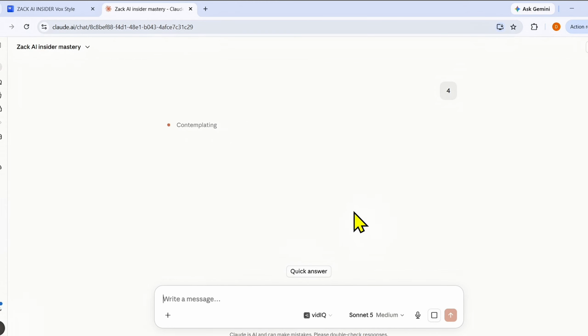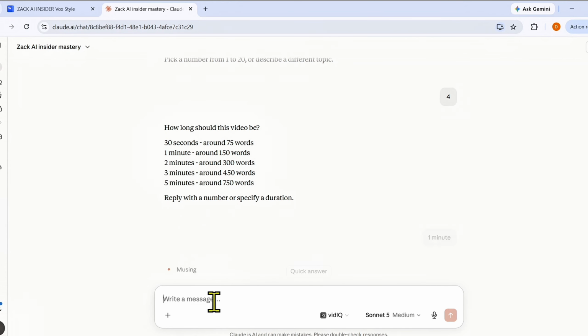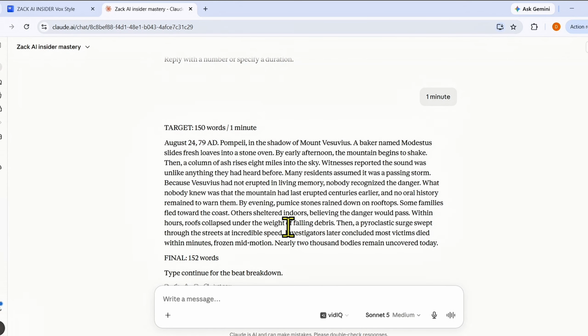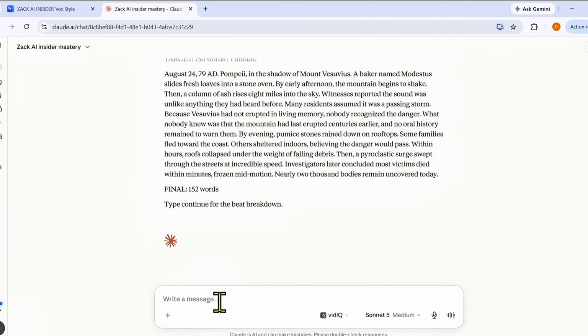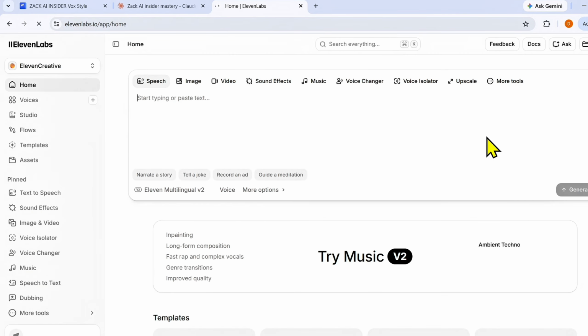After this, Claude will ask you the length of your video. For this demonstration, I will enter 1 minute. And in no time, Claude will write a complete documentary voiceover script of 1 minute for you. Now we have to generate the voiceover of this script. For this, copy the voiceover script and open 11 Labs.